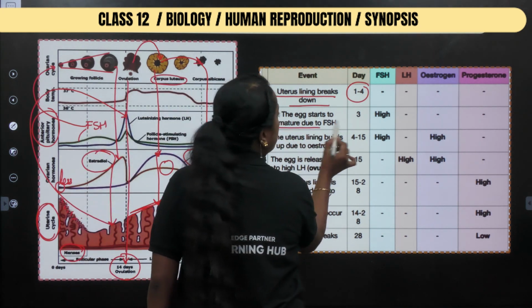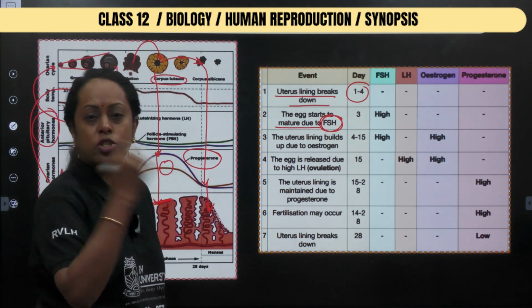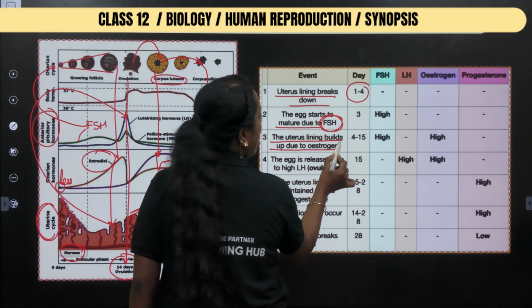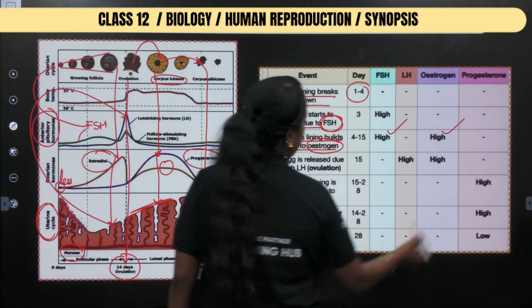Eggs start to mature. See the hormone FSH. Spermatogenesis also, I mentioned FSH. Here also I am mentioning FSH. Next it says uterine lining builds up due to which hormone? Estrogen. So FSH is high, estrogen is also high.